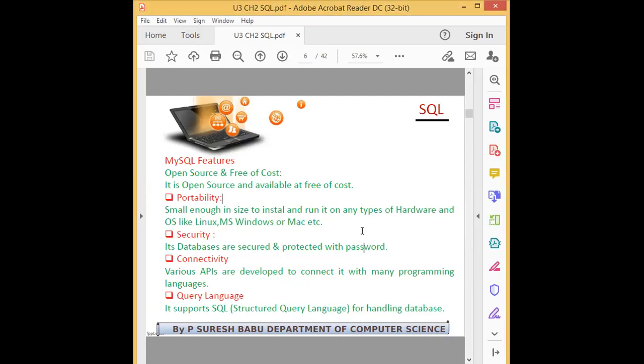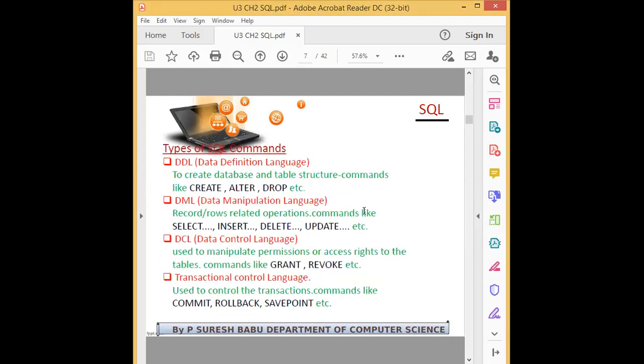So the next thing is types of SQL commands. Broadly they are classified into four types: DDL, DML, DCL and TCL. DDL means data definition language, used to create database and table structures. The DDL commands are create, alter, drop.